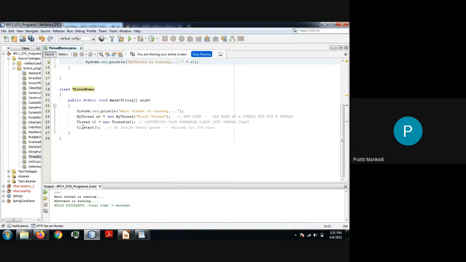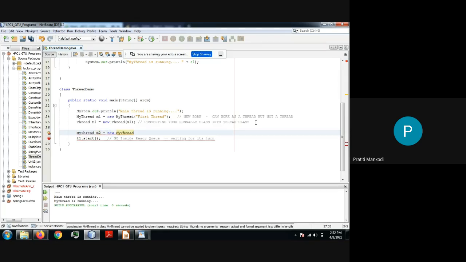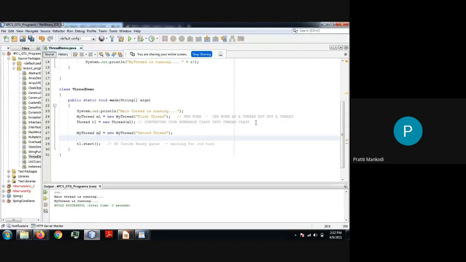So this is my first thread, right? Now, same, I'm creating another thread here. MyThread m2 is equal to new MyThread, and the parameter I'm passing is "second thread". That's it. Still it is not a thread because it is implementing the Runnable interface.